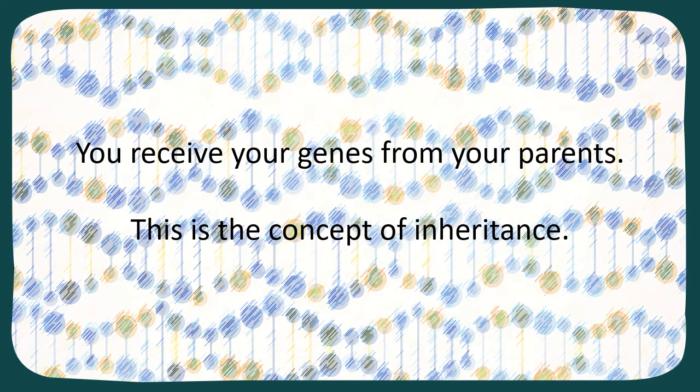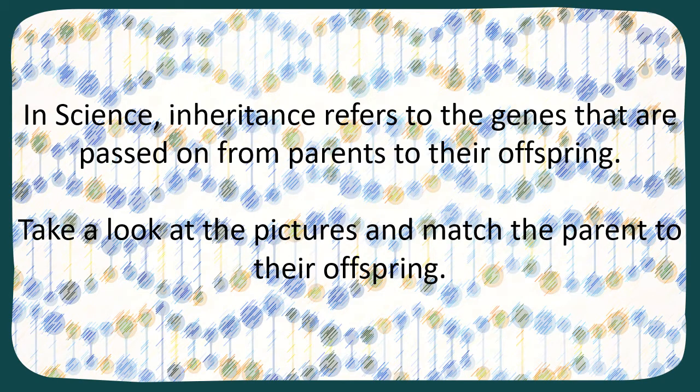You receive your genes from your parents, and this is the concept of inheritance. So inheritance, we can use it in two terms. Unfortunately, when people die, it's very sad, and sometimes they leave a will and they pass some things on. So that's inheritance in the sense of bereavement, but inheritance happens to all of us as soon as we are created inside our mother's womb. We are given genes from our dad, and we are given genes from our mum. So we inherit parts of them. So in science, it is the genes that are passed on from parents to their offspring.